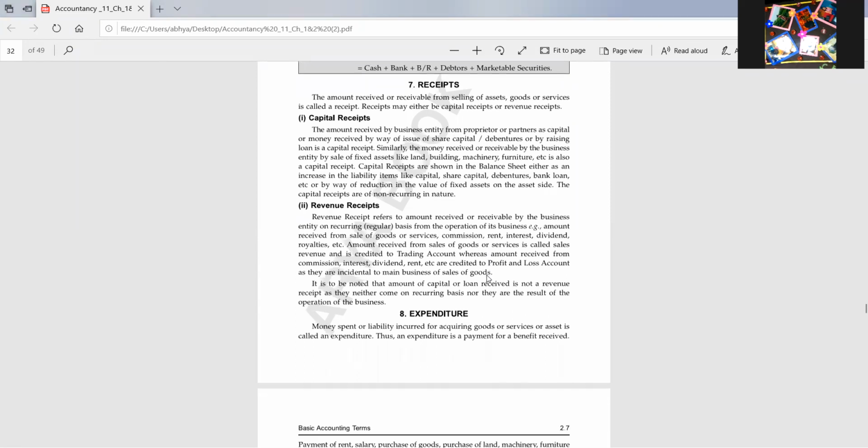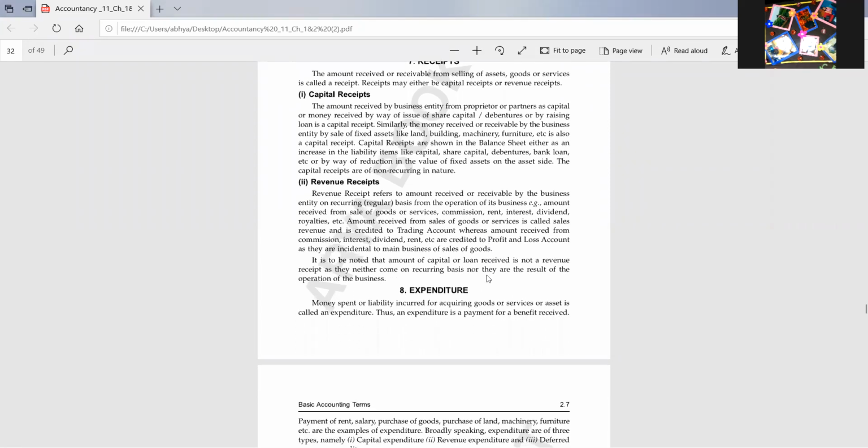Revenue receipts are those receipts which the businessman gets by selling goods or by providing services, or commission, rent, interest. All these are also known as revenue receipt. And one major difference I told you yesterday between capital receipt and revenue receipt is that capital receipts are of non-recurring nature, meaning you will not get capital receipts on a regular basis, but revenue receipts you will get on a regular basis, or after a certain time interval.